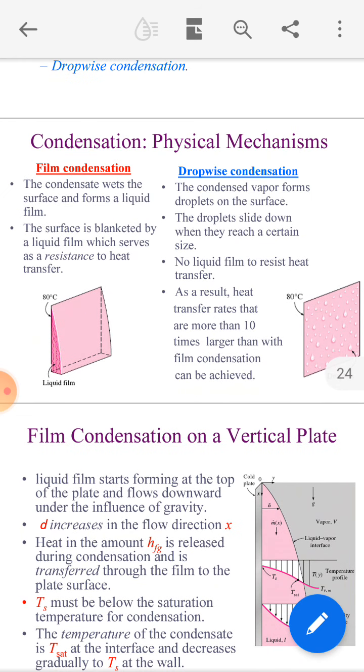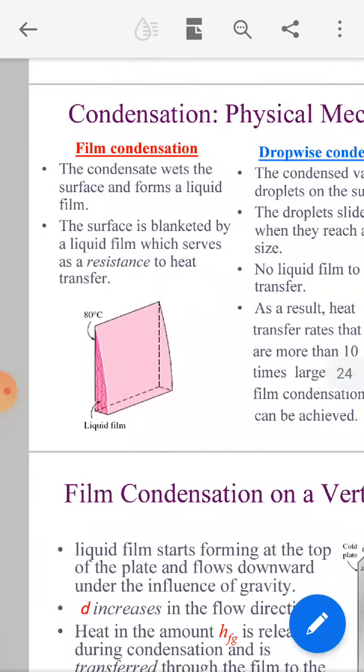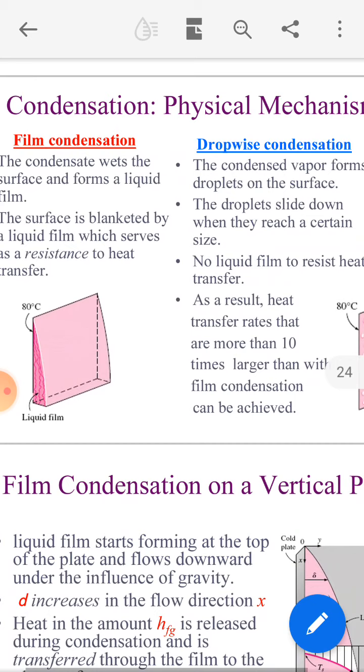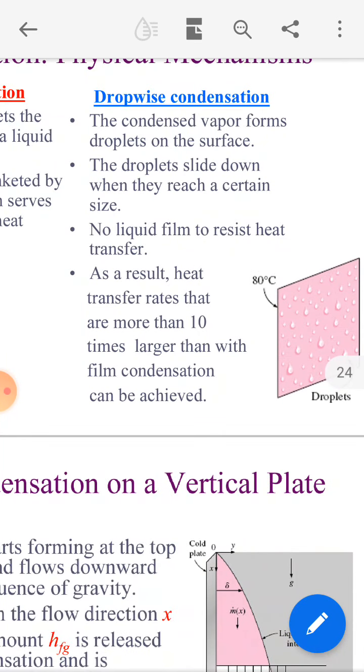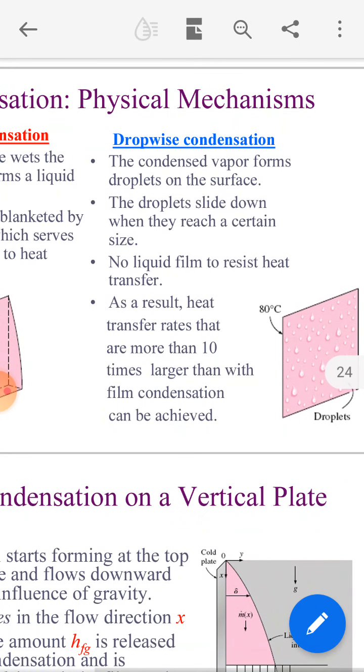What is the difference? In film-wise condensation, the condensate wets the surface and forms a liquid film. Totally the surface is blanketed by the liquid film, which offers resistance to the heat transfer. In drop-wise condensation, the vapor forms droplets on the surface.